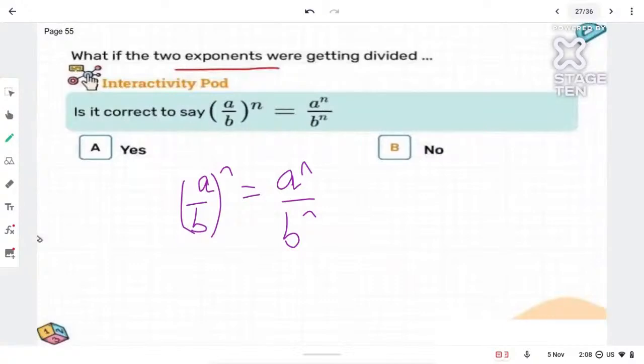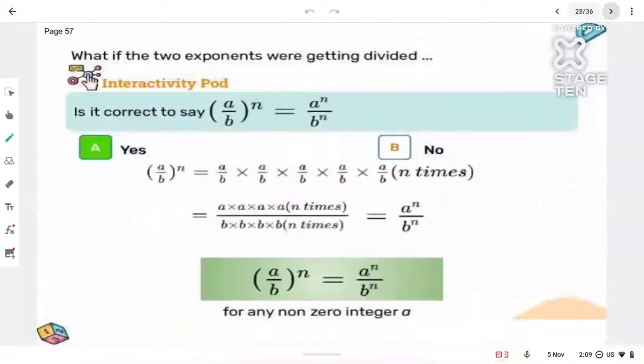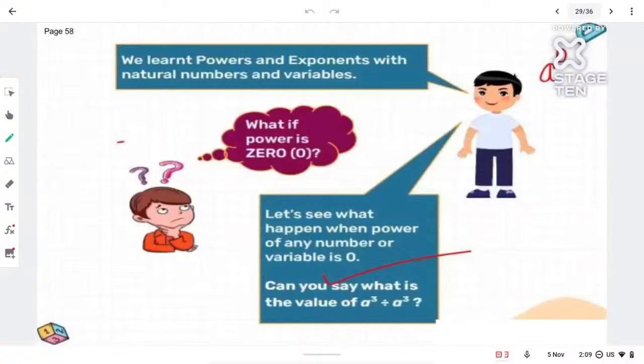Roshan says yes, it is. Others also, is it a yes or a no? Yes, correct. So if you look over here carefully, it is actually correct. So n number of times you're multiplying, so you will get that a raised to n by b raised to n is nothing but a by b whole raised to n. That becomes your fifth law of exponent. Okay, fifth law.